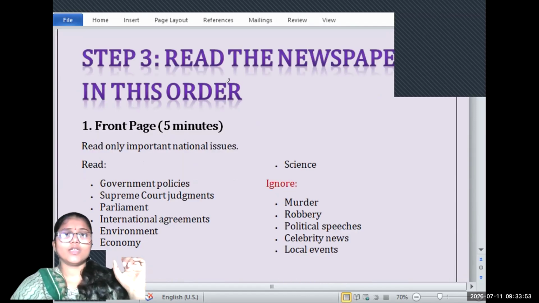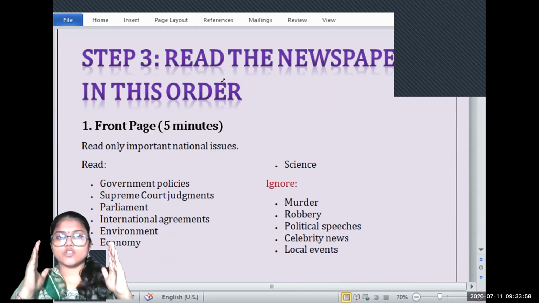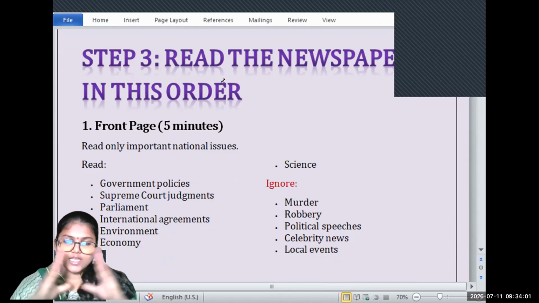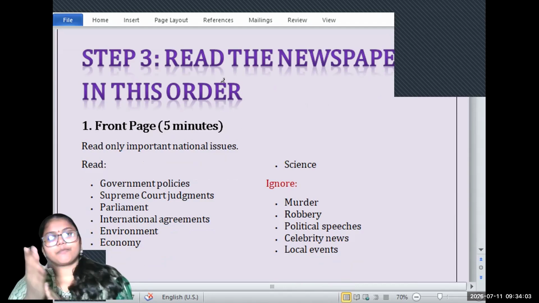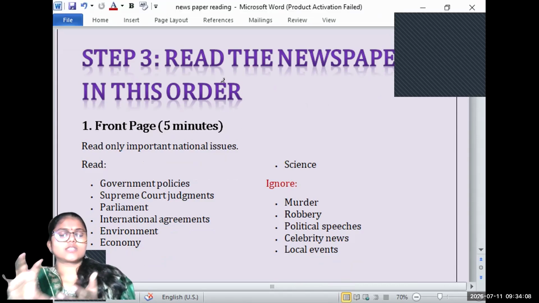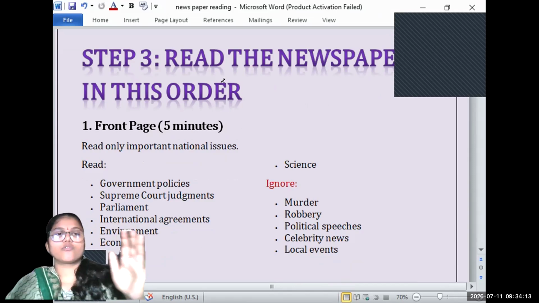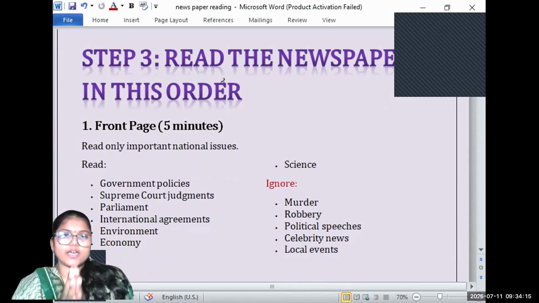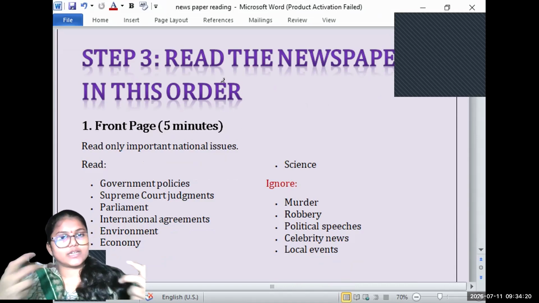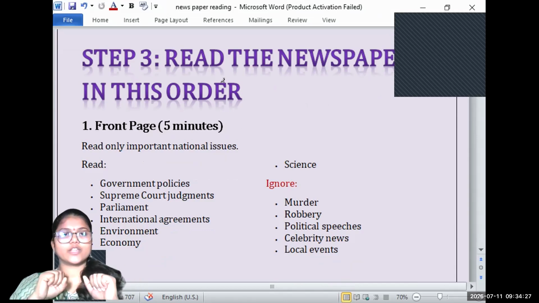Next is reading the newspaper. The newspaper has some sort of order. The front page is for some sort of news, on the second page you will have state news, then again some political news, information news, education related news. There is a flow in which the newspaper has been arranged. Every newspaper has a different template and a different way of presenting its information. But for the exam, how are you supposed to read a newspaper?